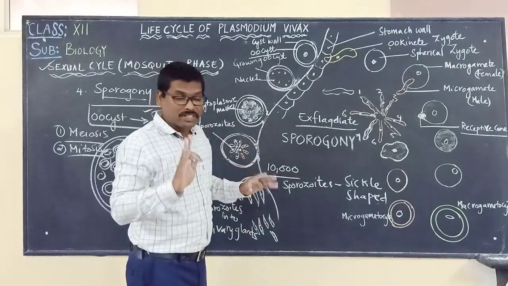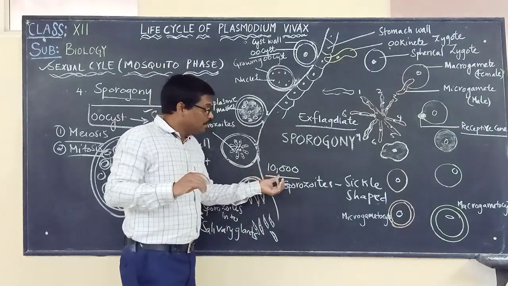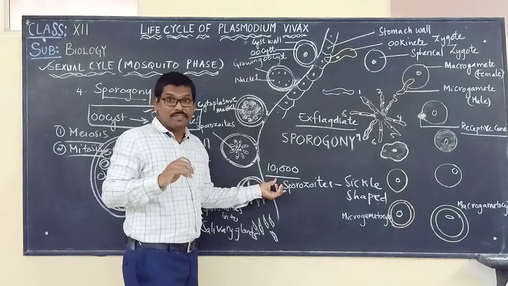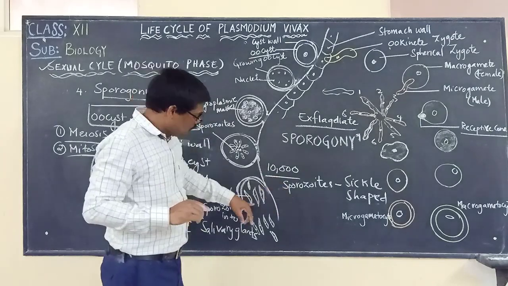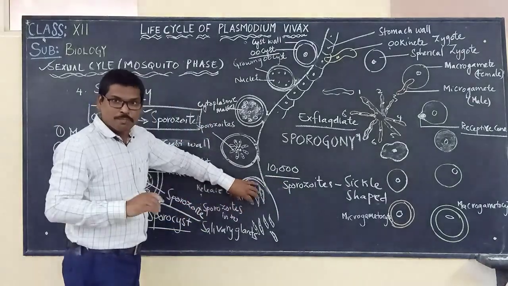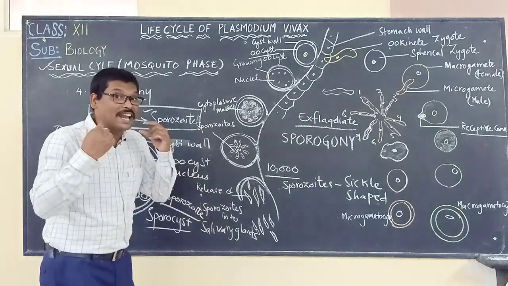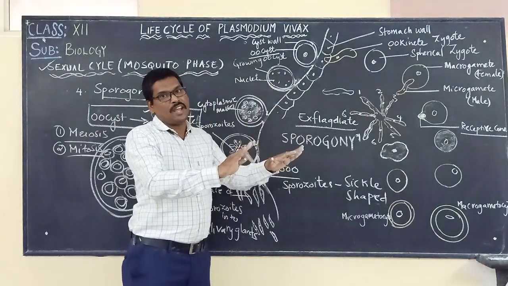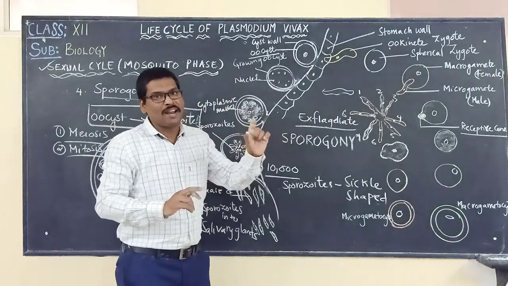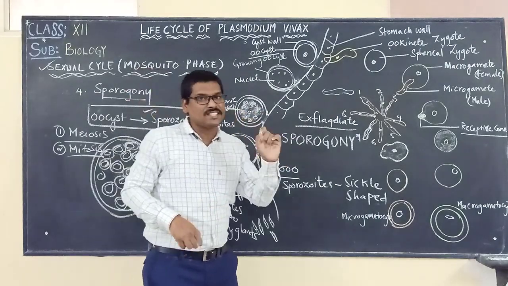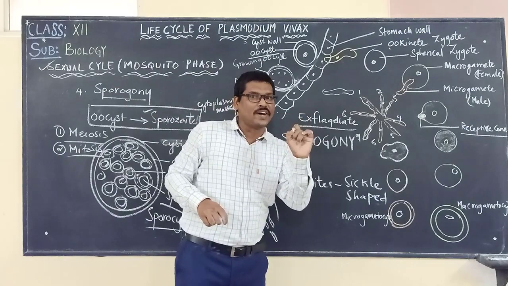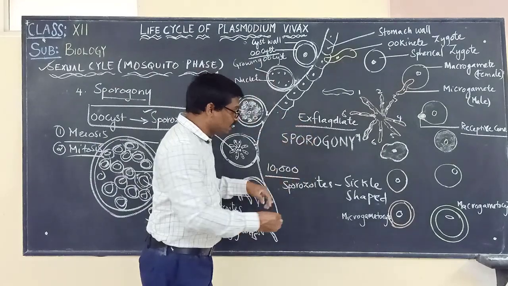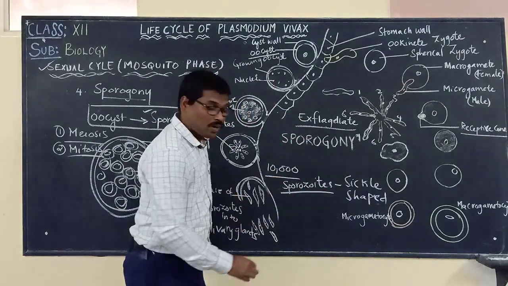Once the sporozoids reach the salivary glands, they reside there, and now this female Anopheles mosquito contains sporozoids.